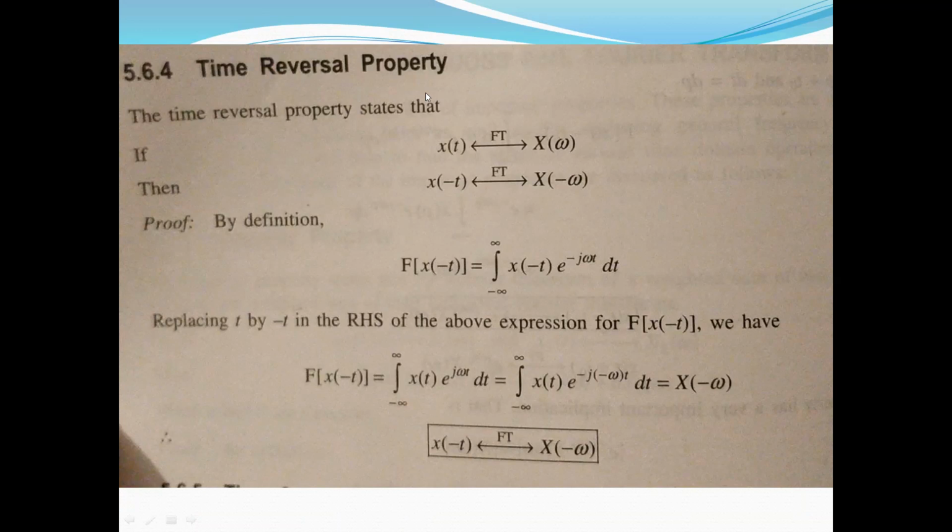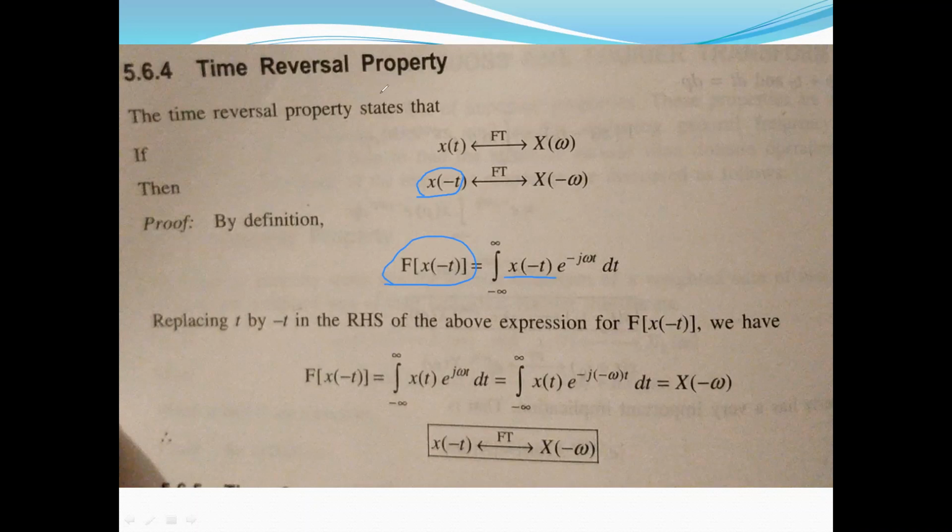So let us prove it by taking the left hand side, which is x of minus t. We'll take the Fourier transform of x of minus t, and we'll write the formula of Fourier transform.